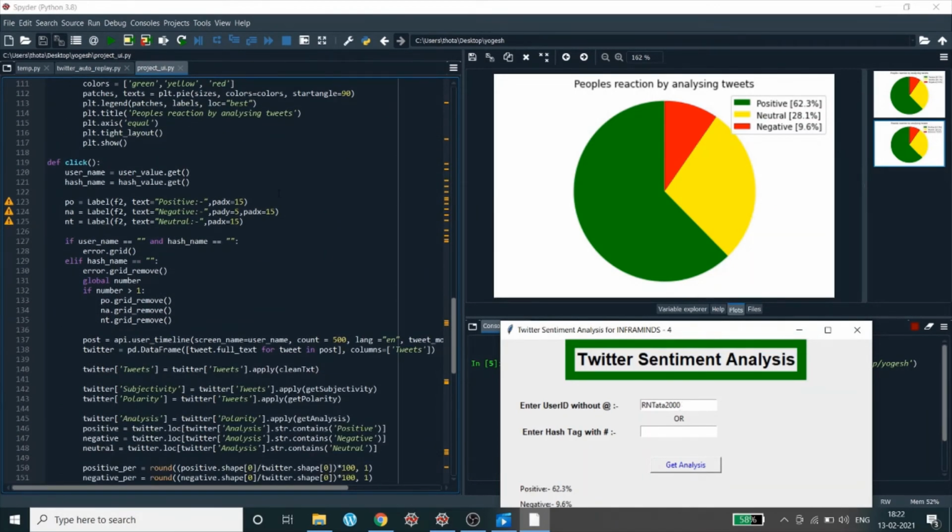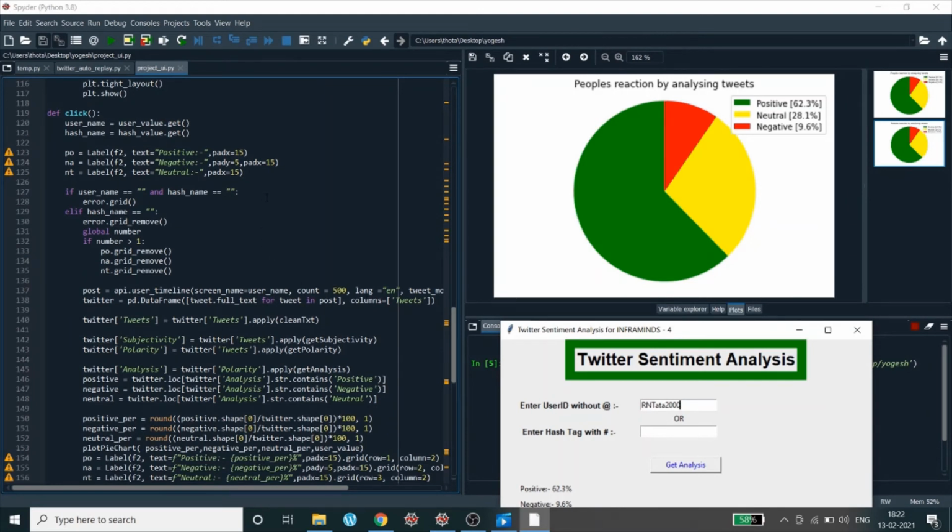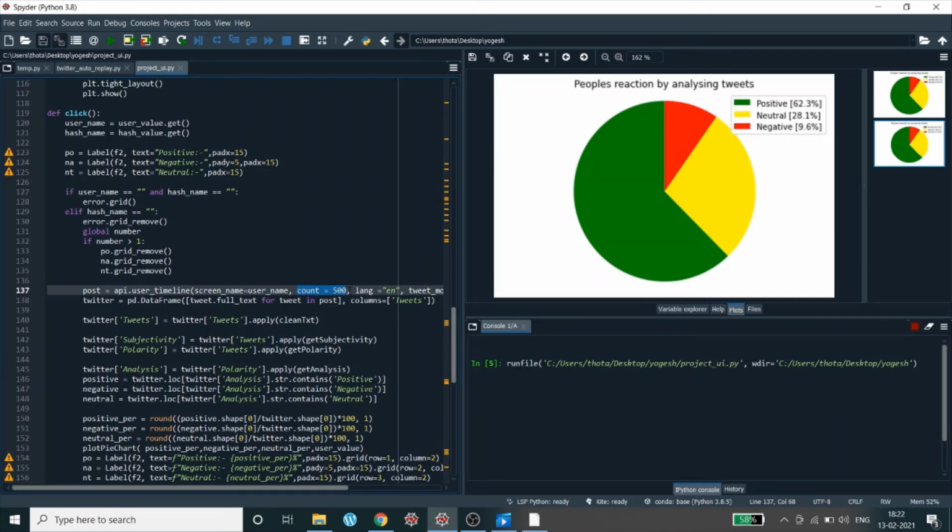In the previous code I just did everything on the console. So in order to make the code much simpler, regarding the UI part, I created another code. The difference is that in the previous code, at runtime I asked my code to consider how many tweets, but here by default I'm giving a count of 500 tweets.